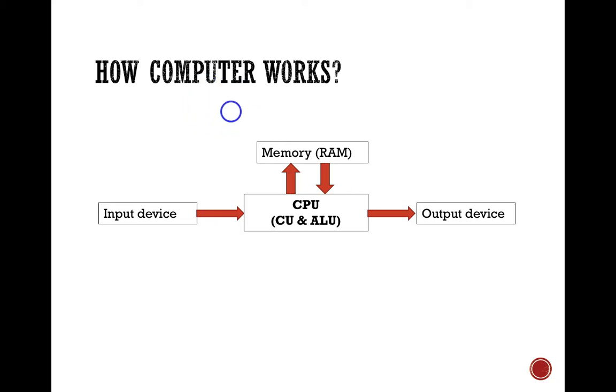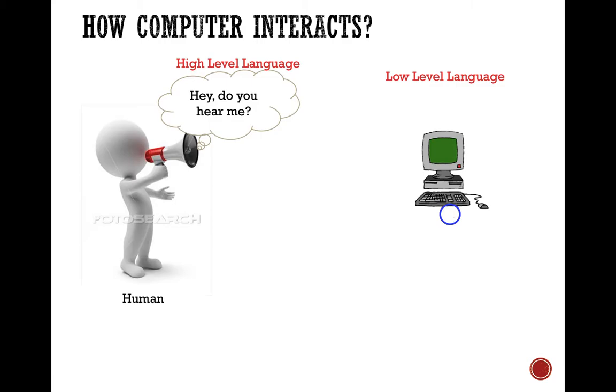Right. This is how a computer works. You got the input device, and this is your central processor unit, an ALU, arithmetic logic unit, and then you have a memory. And when you use input devices like a keyboard, mouse, or any other kind of input, it will be input into the CPU. The central processor unit consists of the CU and the ALU. And after the process, they produce output. In simple terms, you got input, you got process, and you got output. Right? How a computer interacts, right?